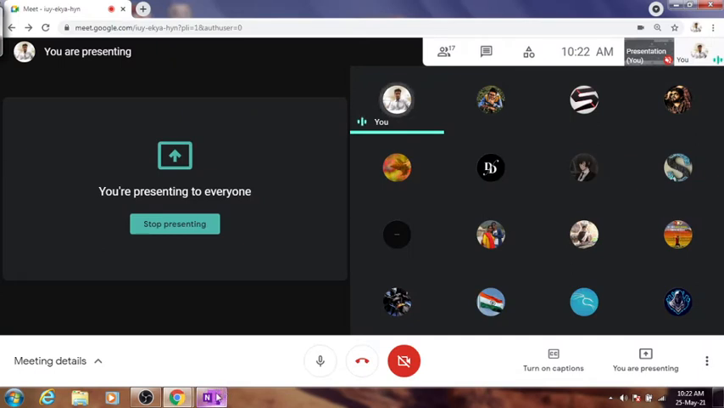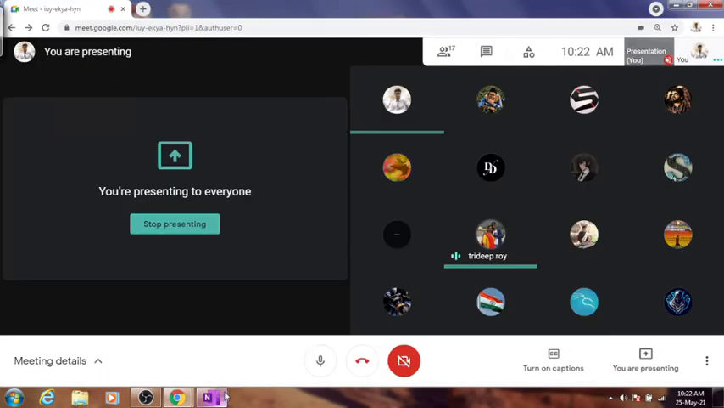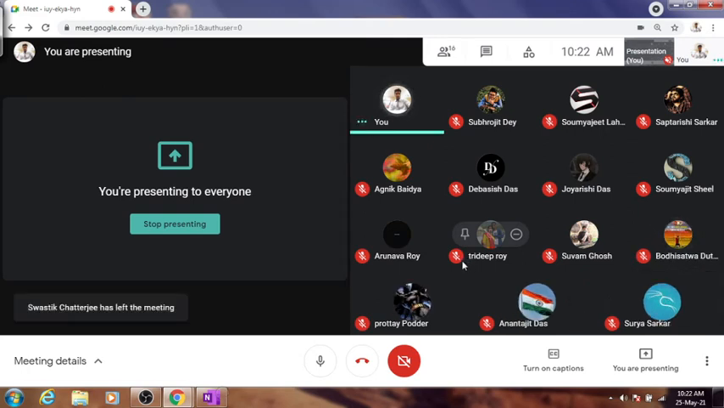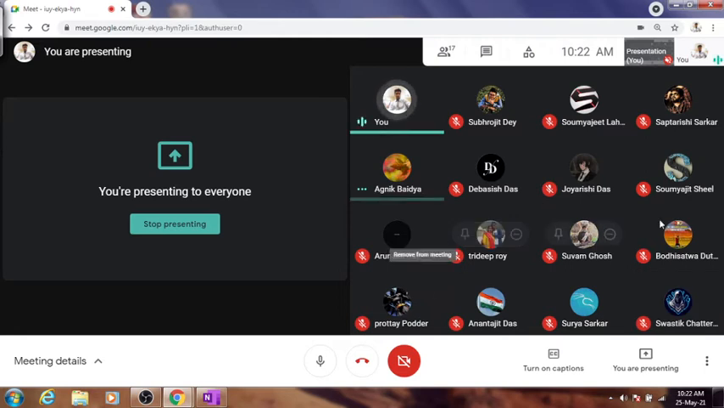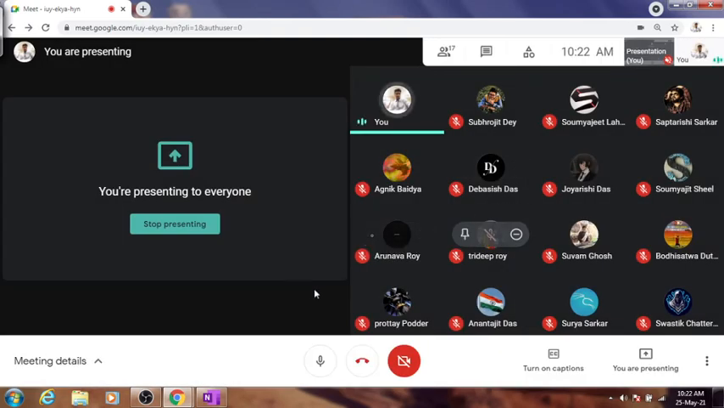Swastik, you have to be on time. How many have got the answer for this? Yes, sir. Trideep has got. How many else? Sir, I have got. Bodhishwata, Agnik also has got. Who else have got? How many else have got the answer? Saptarishi, Shomajit, Shubhrojit, Joy Rishi, Sheel, Surya, Anantajit, Pratoy.